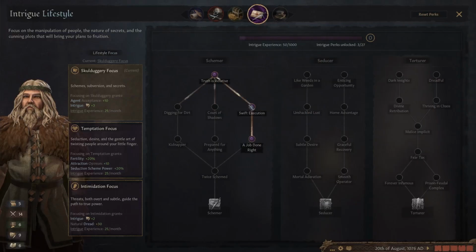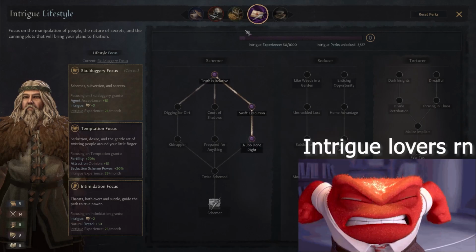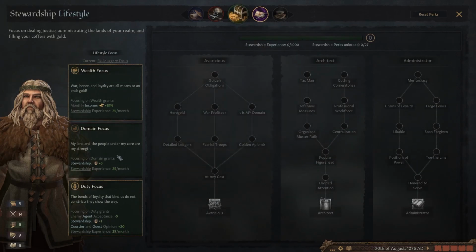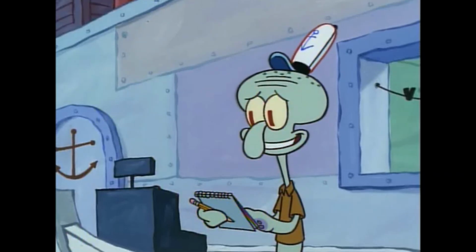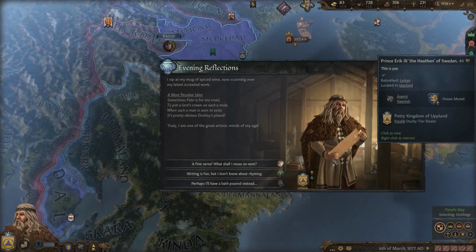Also, now that I picked up these 2 perks here that will pretty much let me murder anybody really easily, I'm going to switch off of intrigue in favor just for some more stewardship. Daring today, aren't we? Because I would like to get my gold income up. Oh, look at this. This is sick.